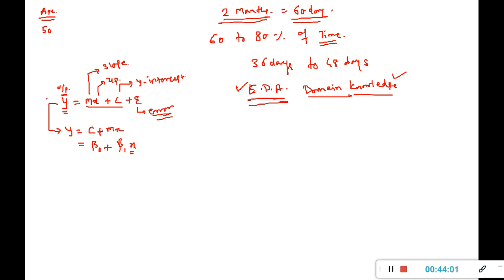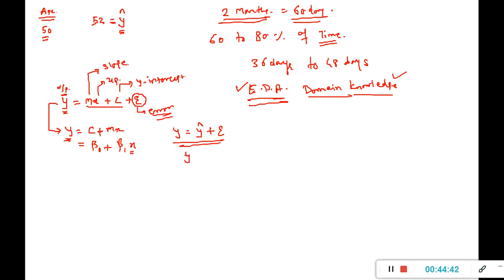Now 50 in my historical data is my y, but suppose my model has predicted 52. The terminology is y hat, and the difference between this y hat and this y, which is 50, is going to be my epsilon, that is my error. So if I adjust my error with my y hat value, then I will get y. Simply, we are talking about y equal to y hat plus epsilon.